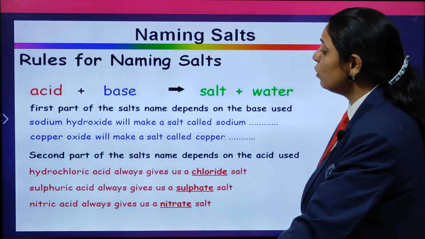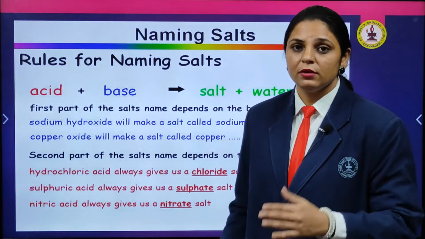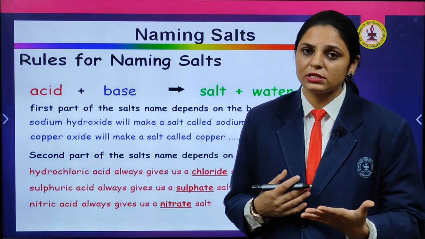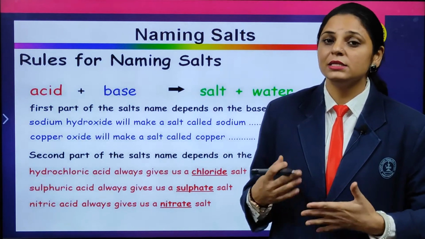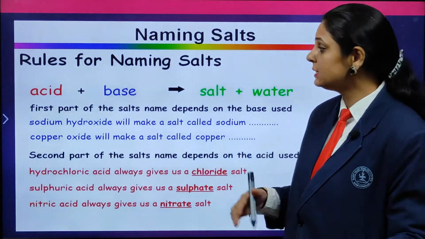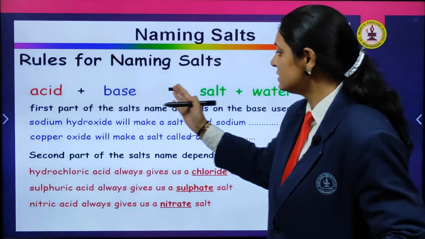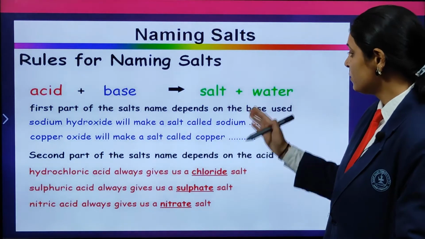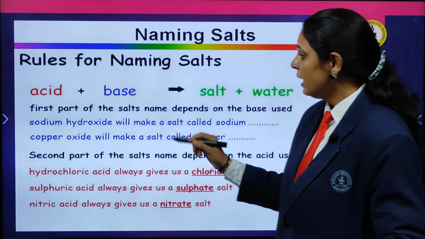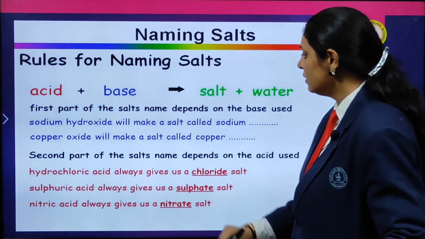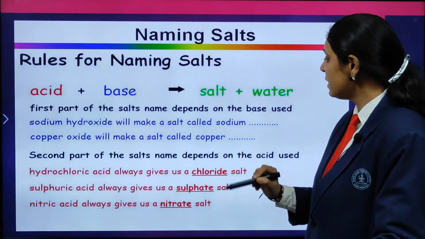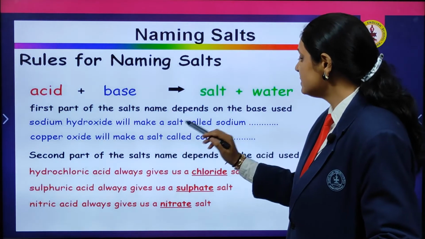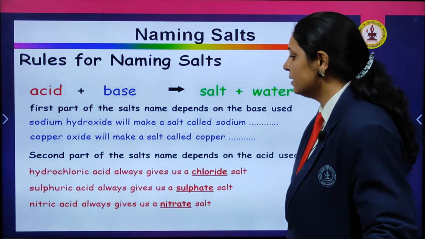Next, the rule for naming the salts. As you have seen, we name magnesium sulfate, calcium chloride and others. Do you know there is a formula behind it? The acid and the base react, and the products are the salt and water. The first part of the salt's name comes from the base and the second part comes from the acid.